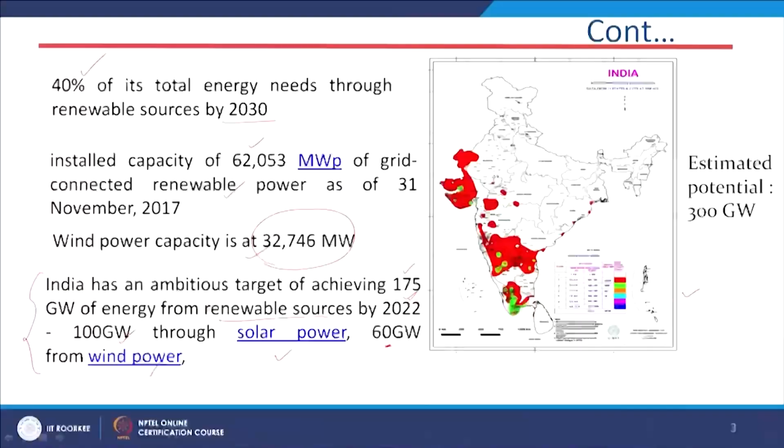If you see this energy map of India, the wind map, these red colors show the sites where wind potential is present. If we try to harness wind energy at these sites, it is possible to have 300 gigawatt. So, it is quite possible to meet the 60 gigawatt by 2022.